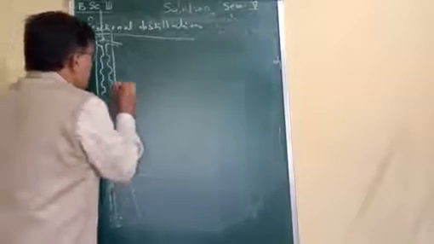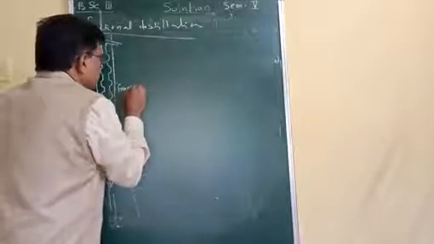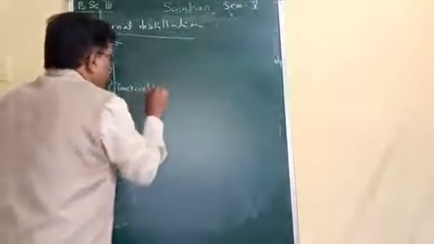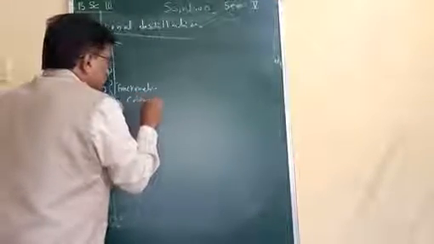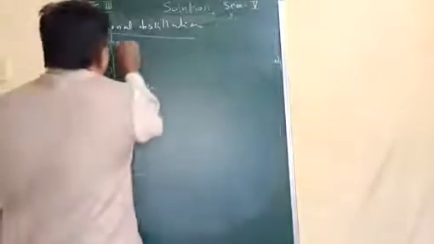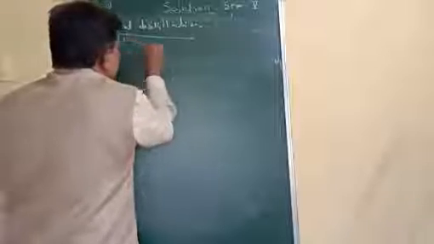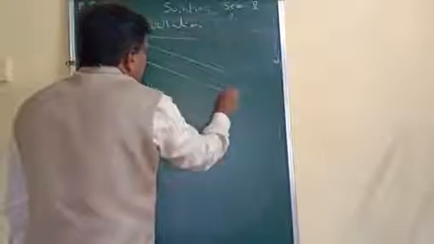This is the fractionating column. Now this is the outlet. This is the condenser.